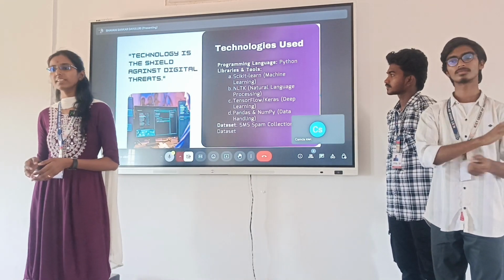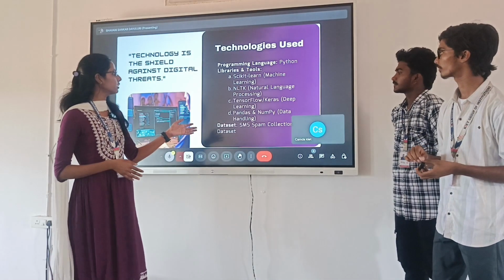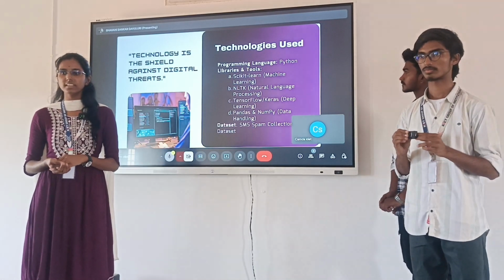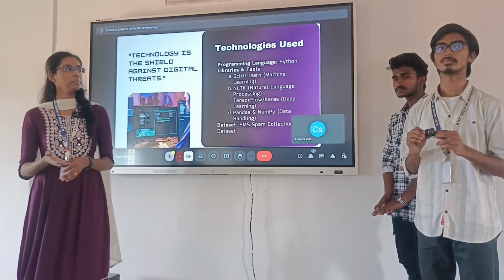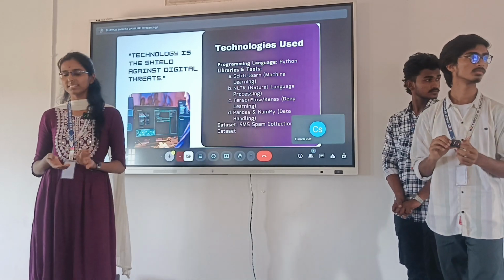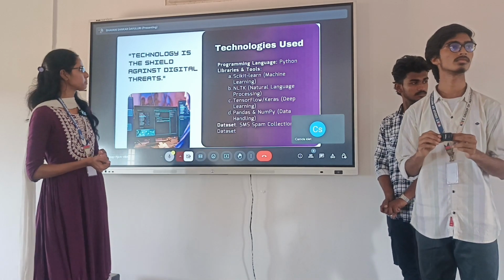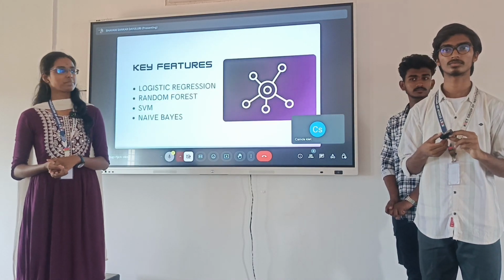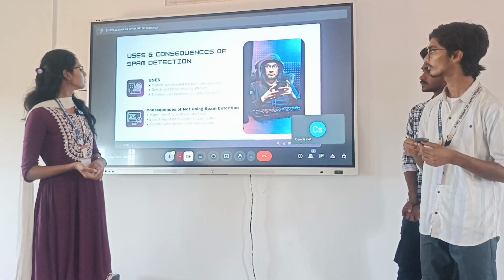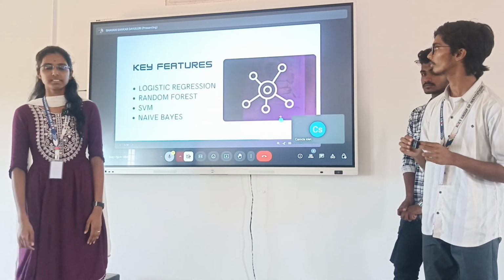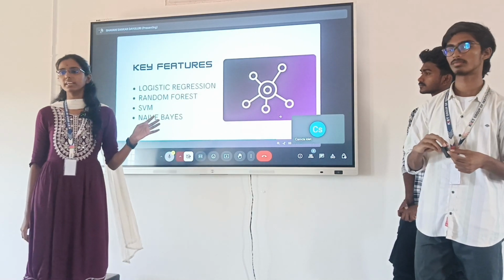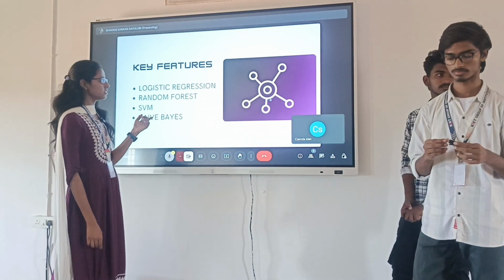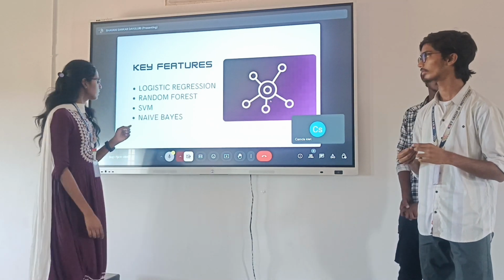We have used different technologies, as you can see here, like TensorFlow, Pandas, NumPy and so on. We have used many technologies. Next, the key technologies. Here are the 4 algorithms we have used for this project: logistic regression, random forest, SVM, and also Naive Bayes.